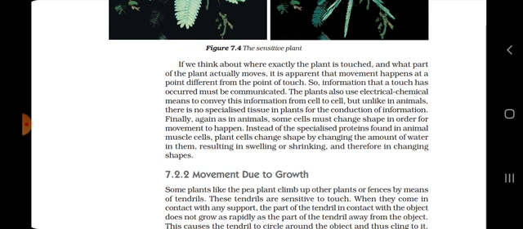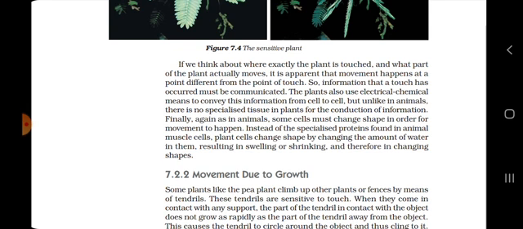Fine students, you should know that plants have electrical and chemical means to convey information from cell to cell, but they still do not have any specialized tissue for the conduction of information.